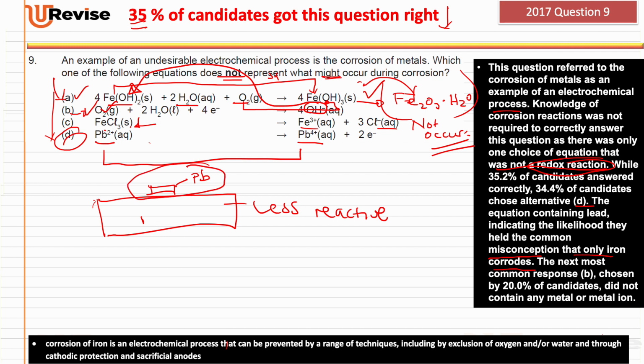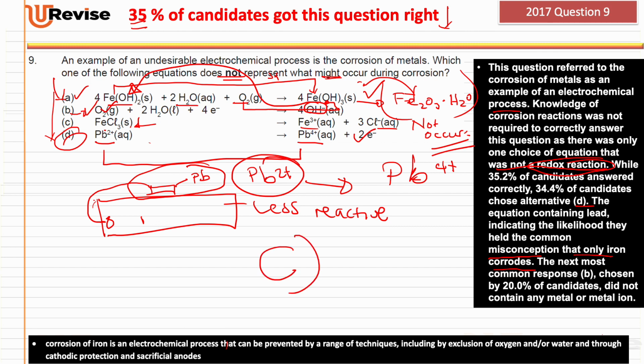Because it's going to donate its electrons and they'll go onto this metal, and lead becomes Pb2 plus. Because Pb2 plus is not as stable as lead 4 plus, it oxidizes further to lead 4 plus, which is one of the most stable oxidation states of lead ions. So yeah, this one can occur during corrosion of a metal. So that leaves us with C as our correct answer on this one.